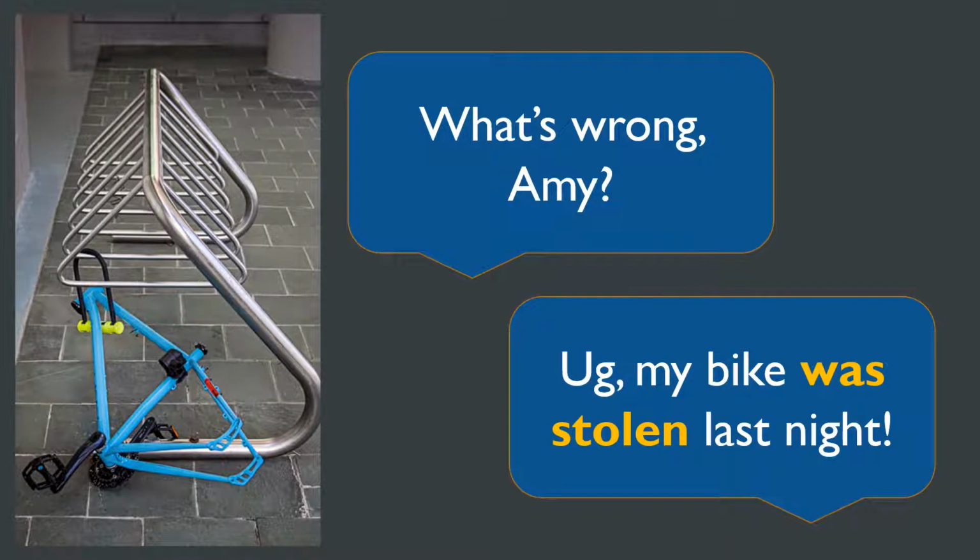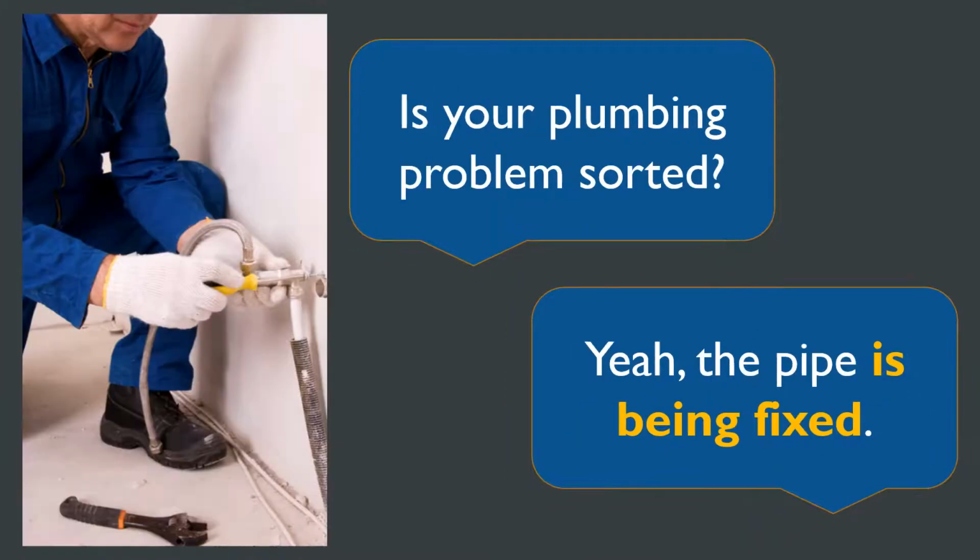For instance, imagine you're taking a walk in town and you bump into a friend. They're looking a bit upset, so you ask what's wrong, and they say that their bike was stolen the night before. Or you meet up with a friend who you know has been having some problems with their bathroom. So you ask them if their plumbing problem is sorted.